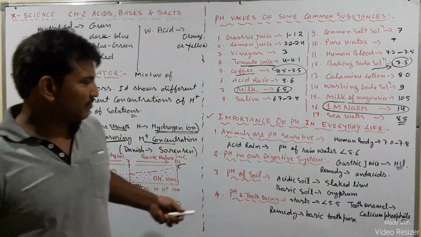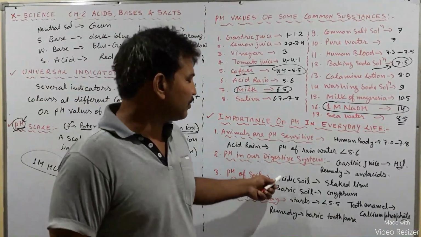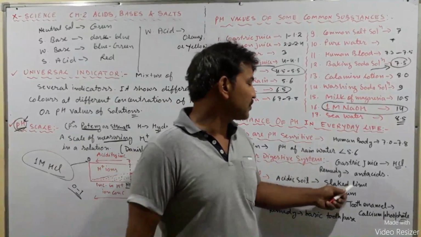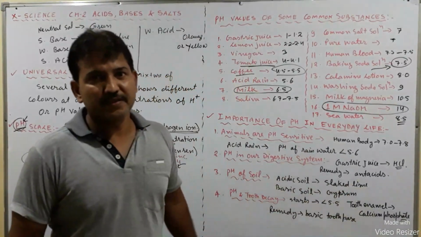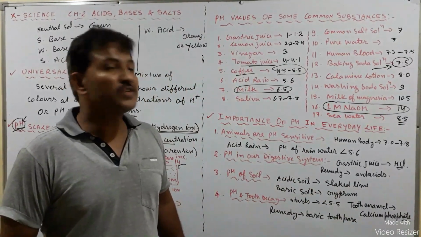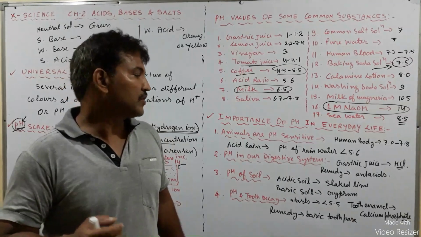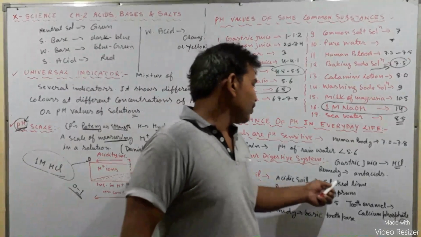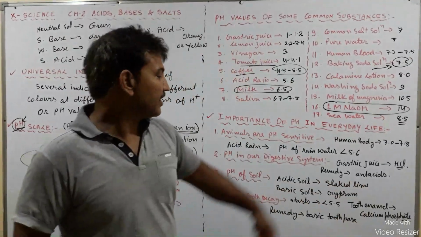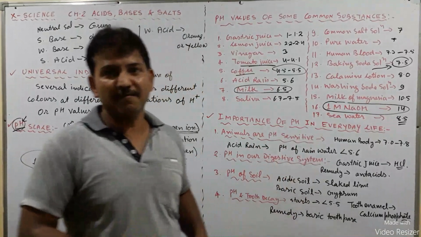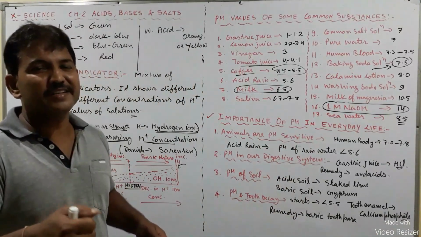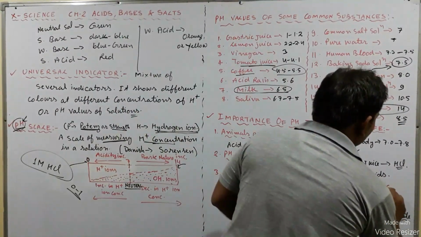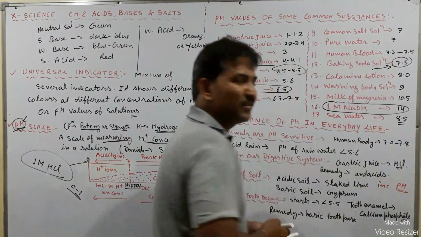But what will happen? How can we treat the soil when it becomes acidic? To treat the acidic soil, we add some slaked lime to it. That is calcium hydroxide, or Ca(OH)2, in the soil. Why? Because slaked lime is basic in nature and it neutralizes the extra acid in the soil. That means it increases the pH value of the soil.